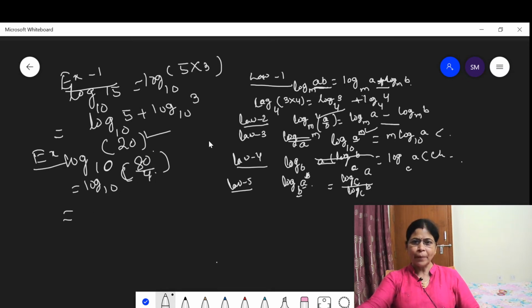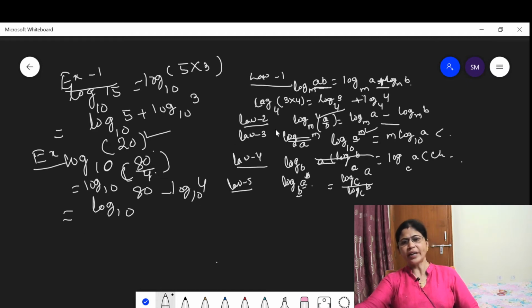Then applying law 2, you can write log base 10 of 80 minus log base 10 of 4. Look here, law 2 says when there is a division sign, you use a subtraction sign.